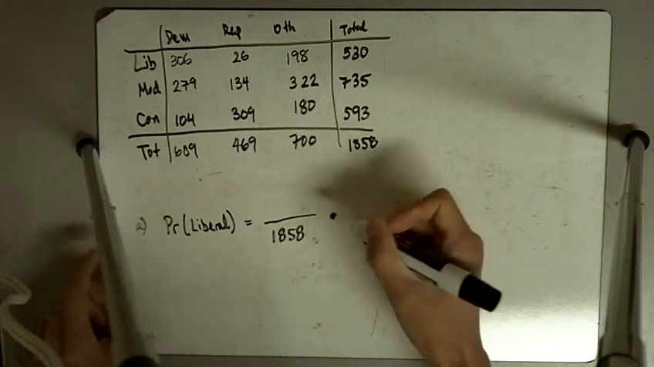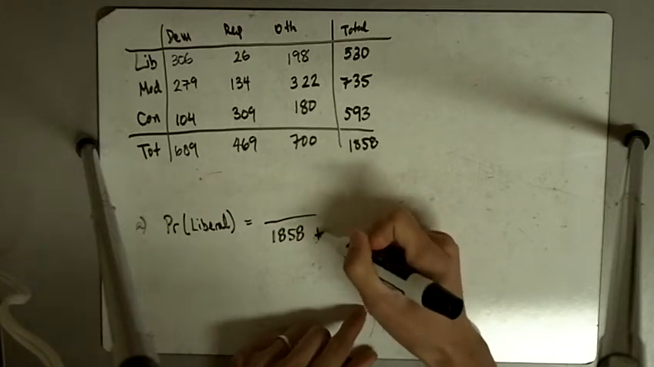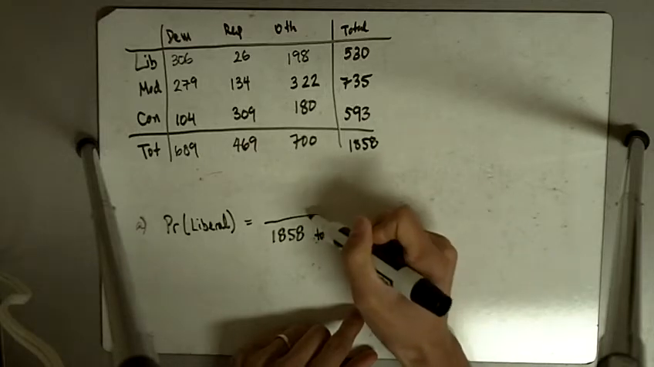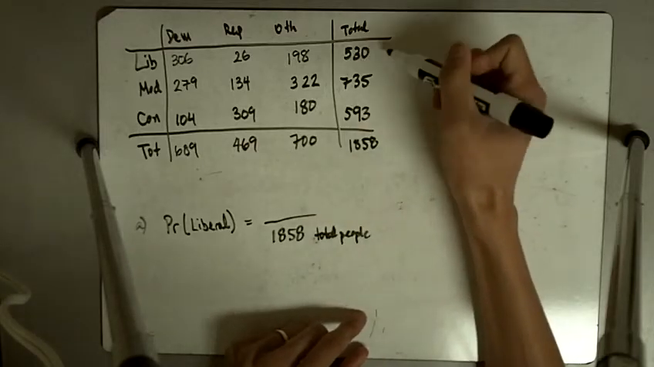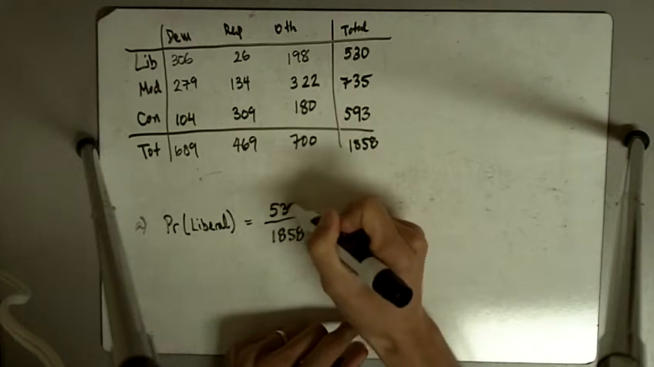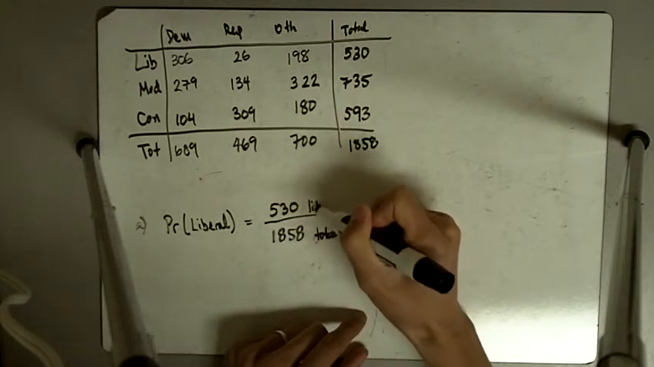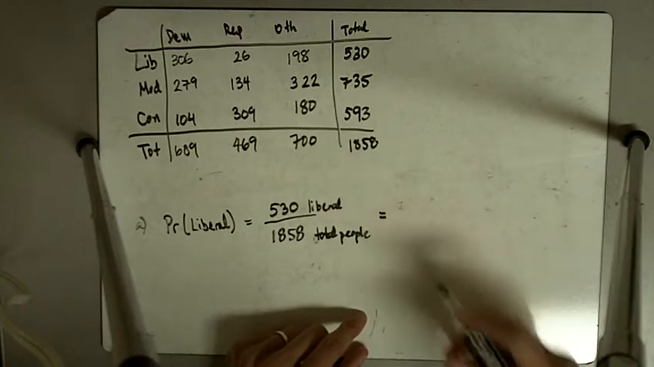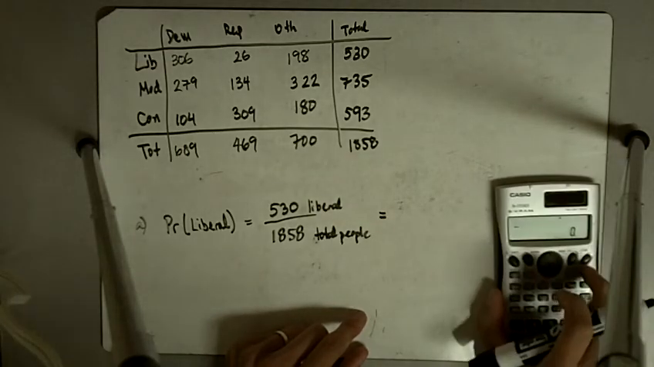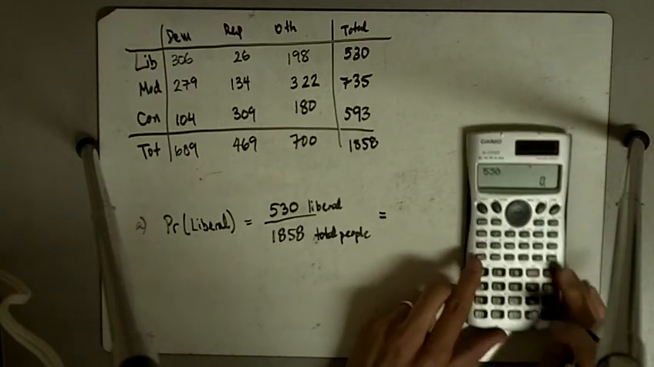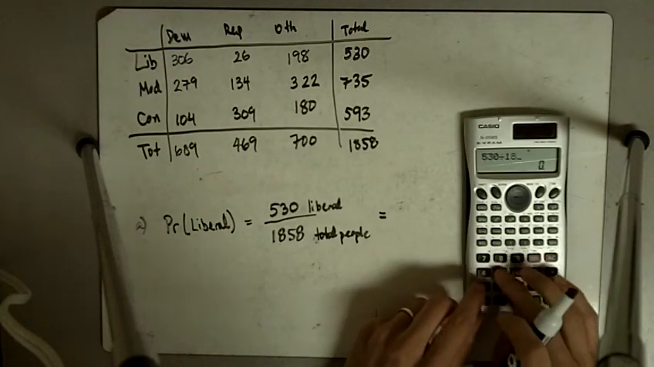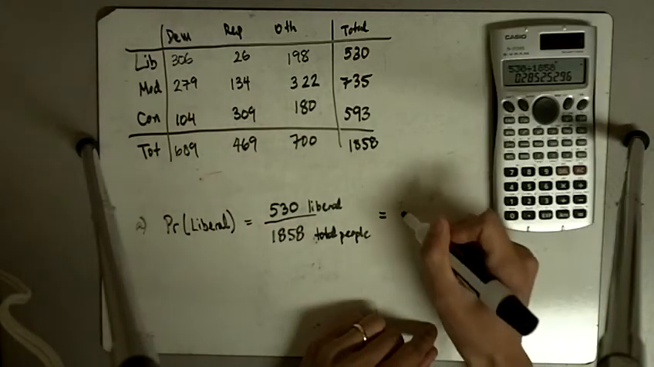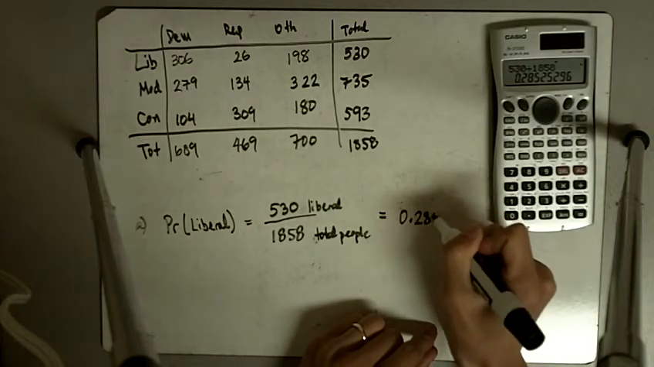So that number is going on the denominator. Okay, this is total people. And of those, how many identify themselves as liberals? 530. Okay, so we have 530 people who identify themselves as liberal out of a total of 1,858 people. And so the probability of selecting one of those 530 out of the 1,858 people is 0.285.